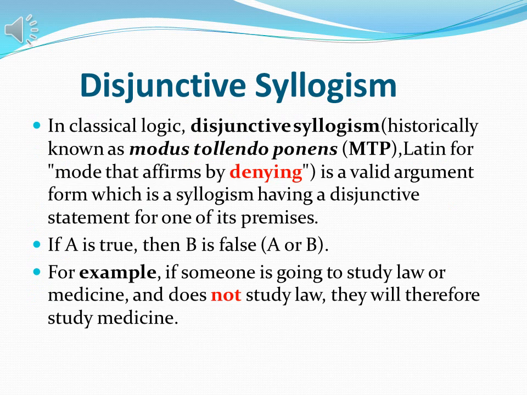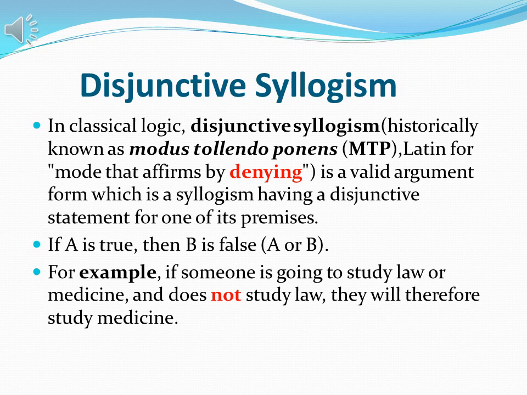The next is disjunctive syllogism. In classical logic, disjunctive syllogism, historically known as modus tollendo ponens (MTP) in Latin, meaning the mode that affirms by denying, is a valid argument form which is a syllogism having a disjunctive statement for one of its premises. It means either A or B. If A is true, then B is false. If A is false, then B will be true.